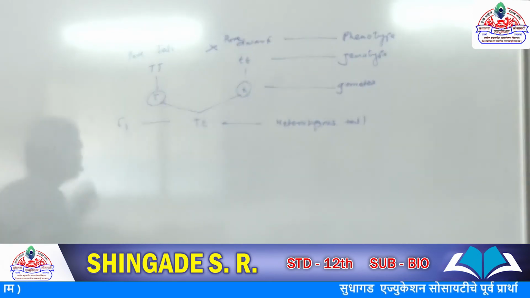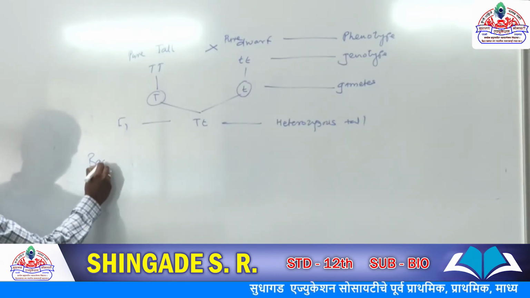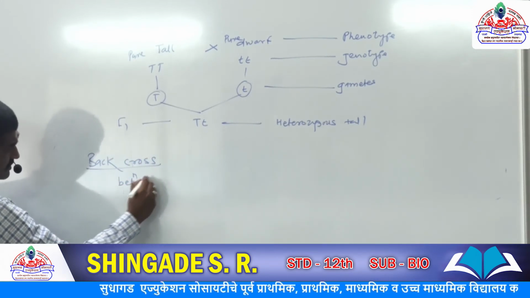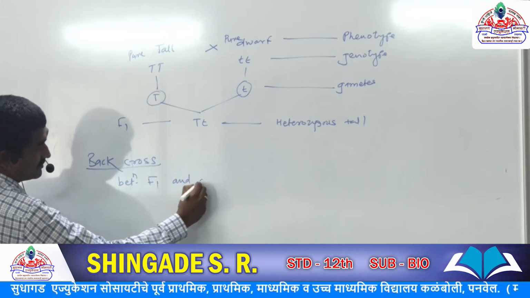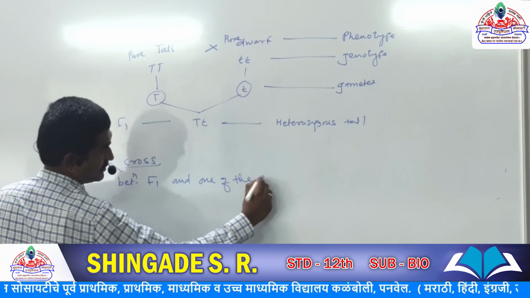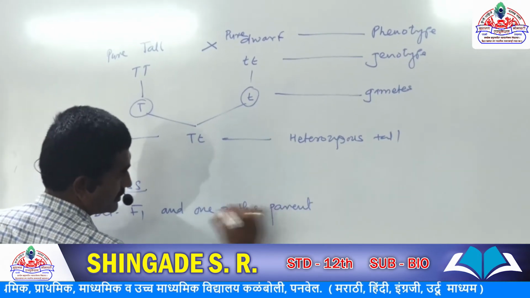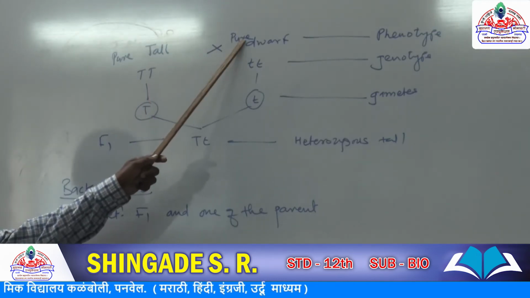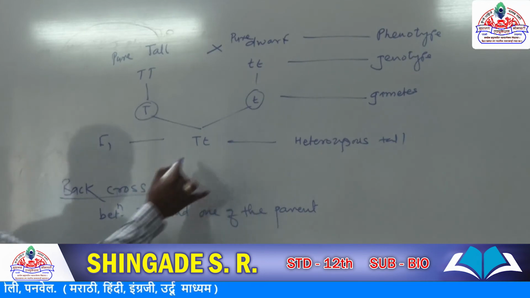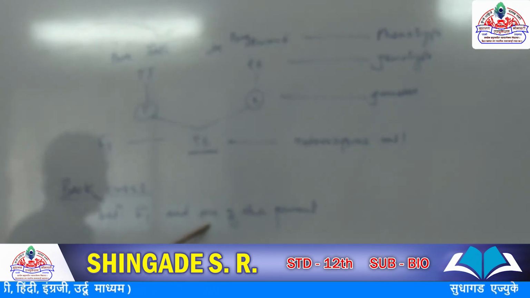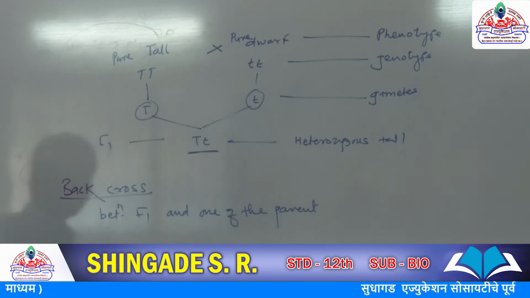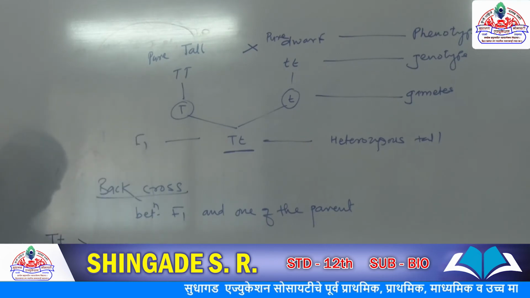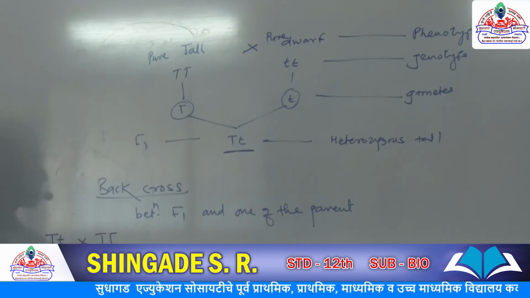So what about the back cross? Back cross means cross between F1 and one of the parents. In this cross, pure tall is one parent, pure dwarf is another parent. So cross between F1, this is our F1, and either this or this. If we make a cross between capital T small t and capital T, this is the back cross.